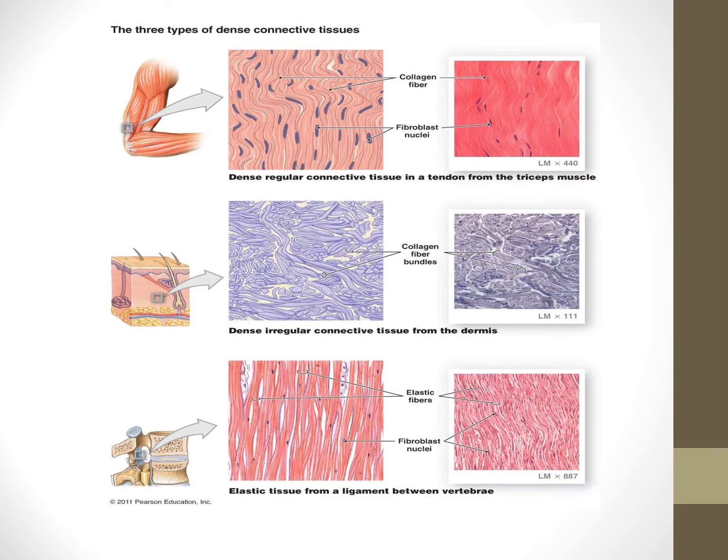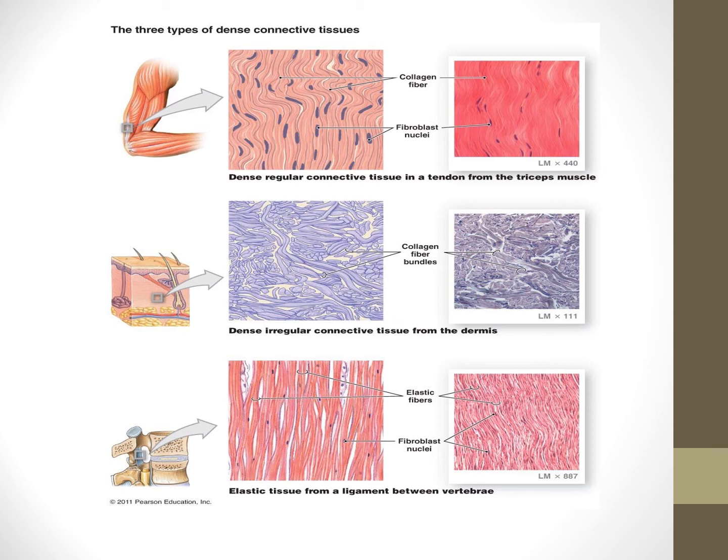So this is the picture that shows the three different types of dense connective tissue. In the first picture, there is dense regular connective tissue, in a tendon from the triceps muscle. As we can see in this picture, the collagen fibers and the fibroblast nuclei are arranged in a regular pattern, in a proper pattern.